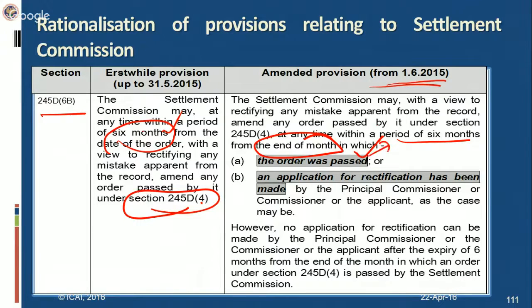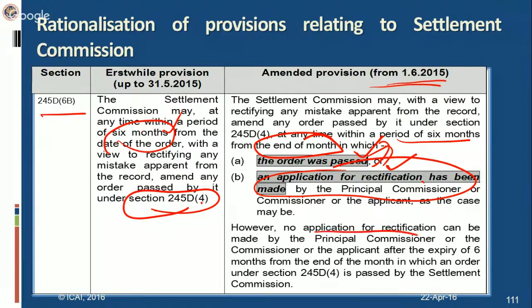When the Commission suo motu makes such an amendment, or where a principal commissioner or an applicant has made an application for rectification, then it's 6 months from the end of the month in which such an application is made. However, this application for rectification has to be made within 6 months from the end of the month in which the order is passed.